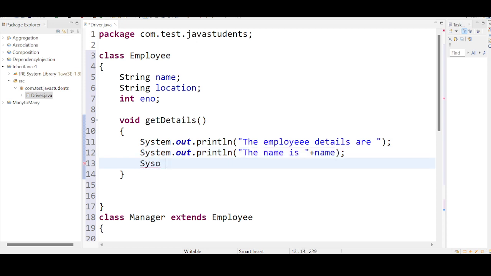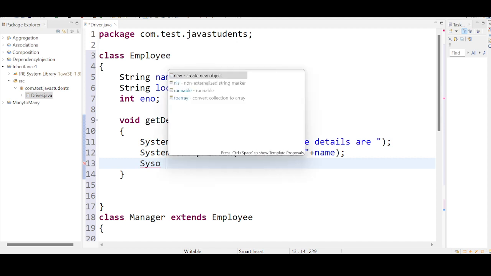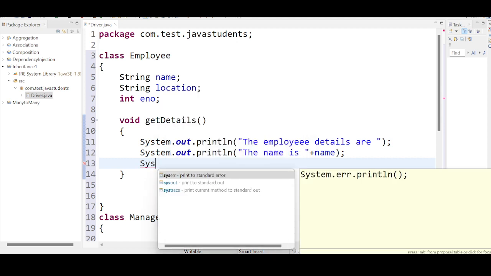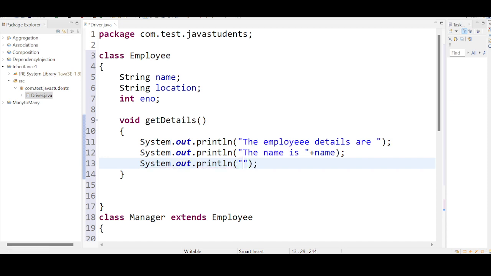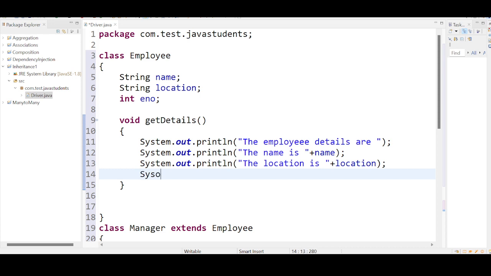Location. System.out.println. The location is plus location, right? System.out.println. The employee number, the ENO number is plus ENO number.